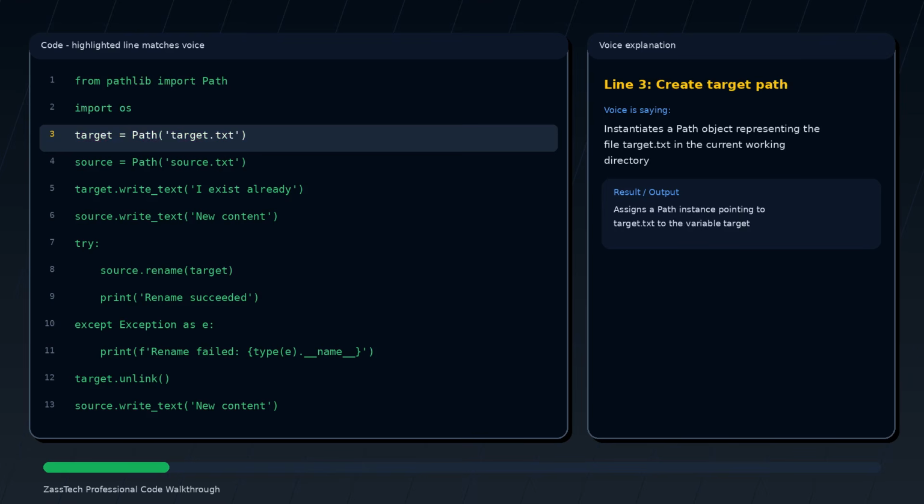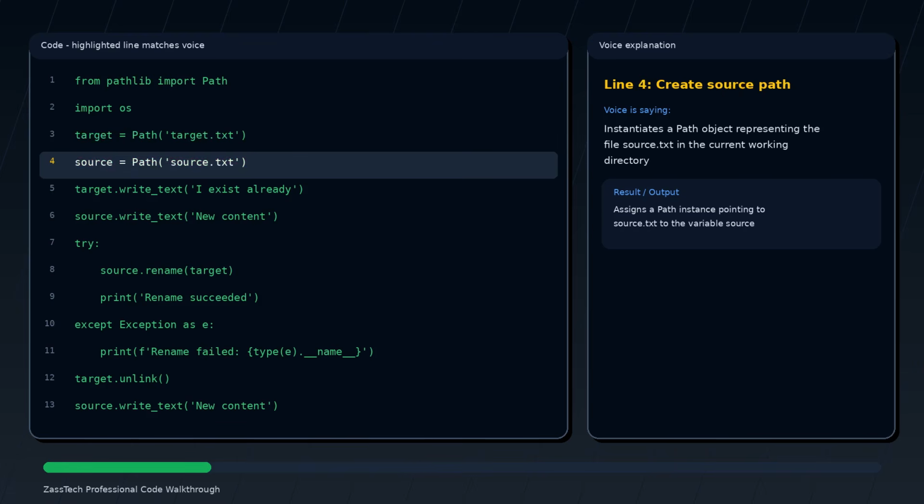Instantiates a path object representing the file target.txt in the current working directory. Instantiates a path object representing the file source.txt in the current working directory.